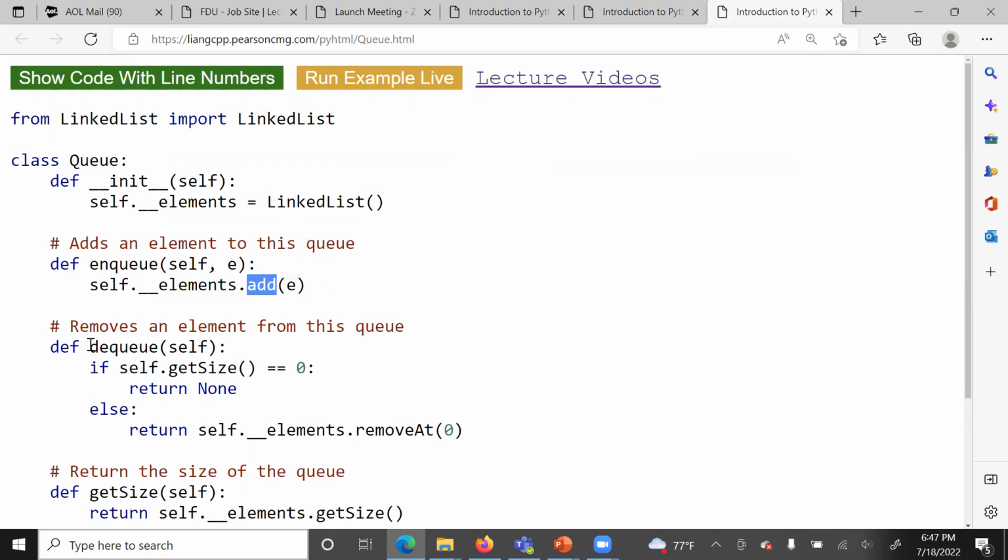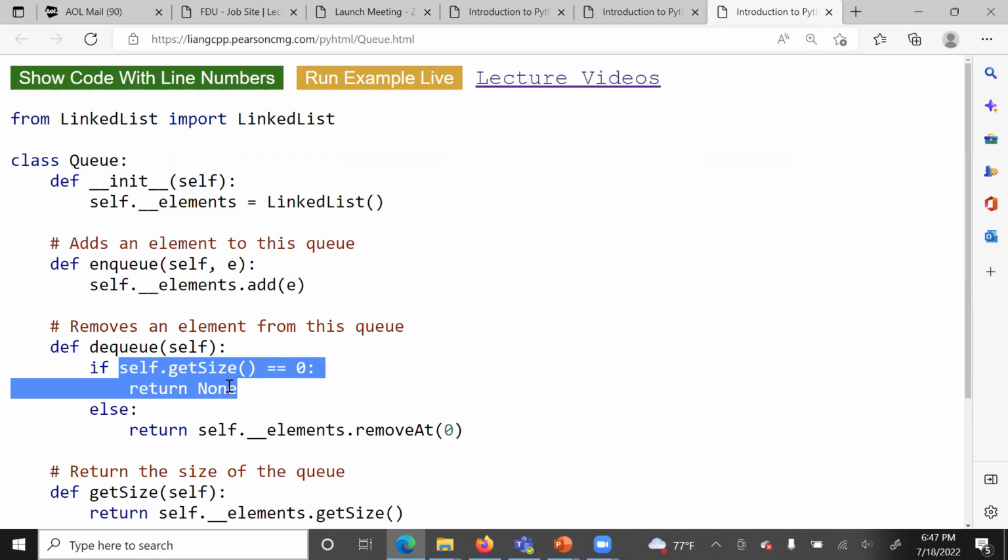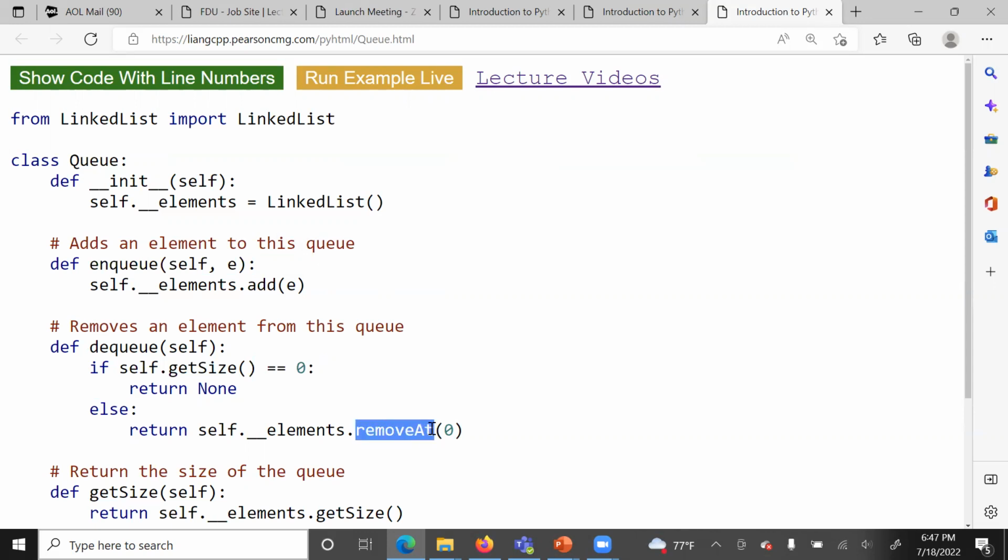Dequeue is to remove. So first, before we remove an element from a queue, we want to check if there is anything inside the queue. If the queue is empty, then we return None. If there is at least one item, then we are going to use remove at. You can see remove at 0, so we have to remove the first element.